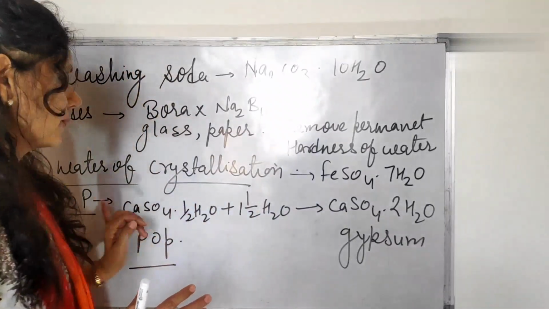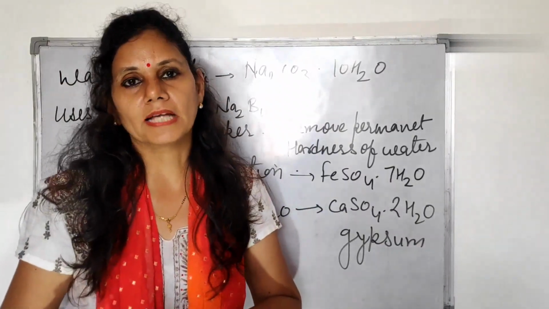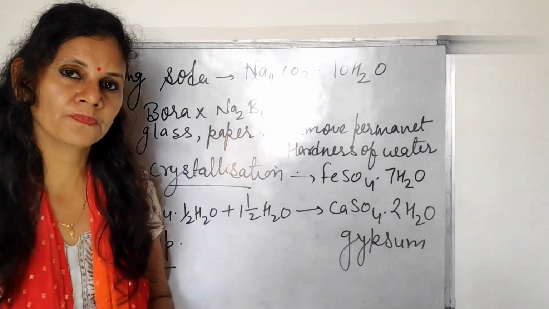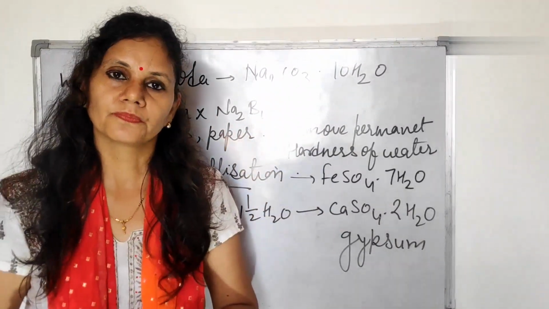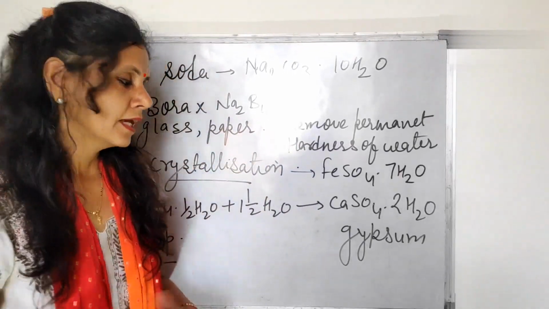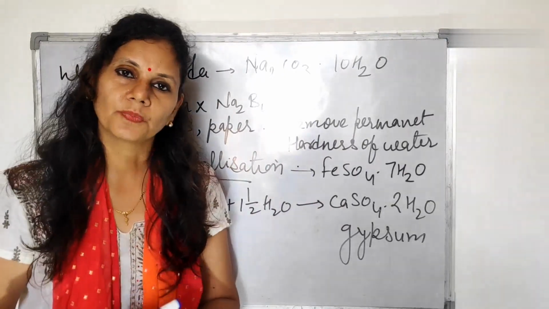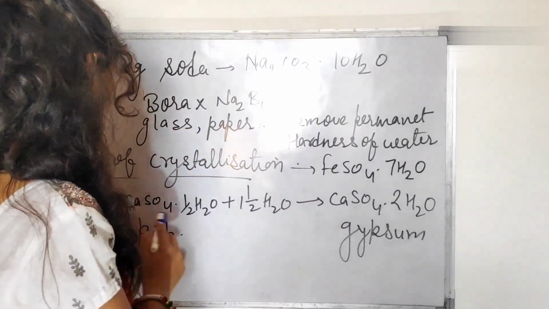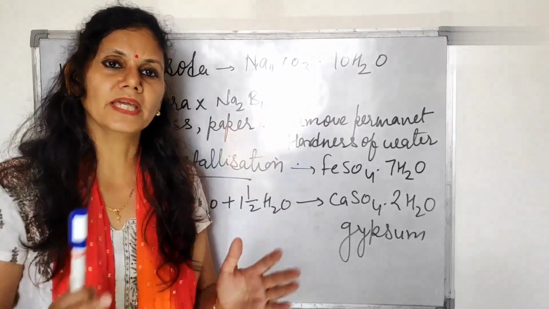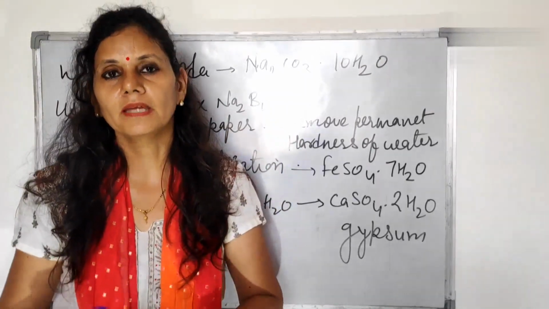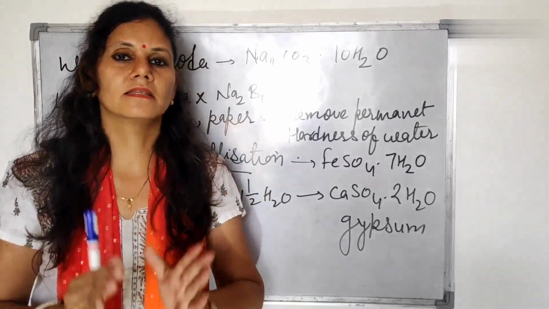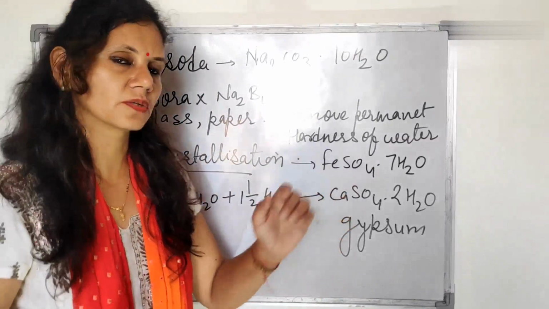Now the last topic of the chapter is POP, plaster of Paris. The formula of plaster of Paris is calcium sulfate half H2O. It can be prepared from gypsum by heating gypsum at 373 Kelvin. When we mix water with POP, it gives us a hard white mass, which is gypsum.